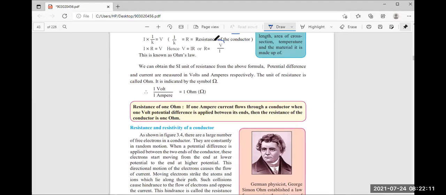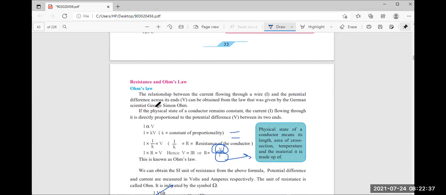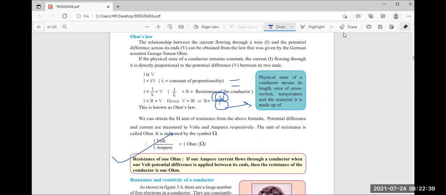It means when 1 ampere current is passing through that conductor and the potential difference between its ends is 1 volt, when we take their ratio, that is 1 ohm. Got it, everyone? The definition is very important, as well as Ohm's law. So read it properly and write it in your notebook.